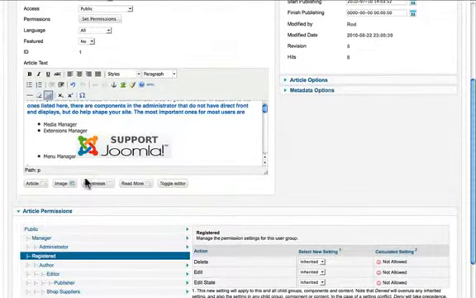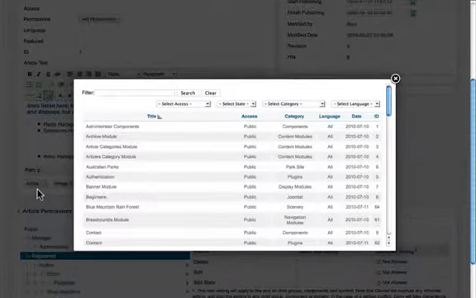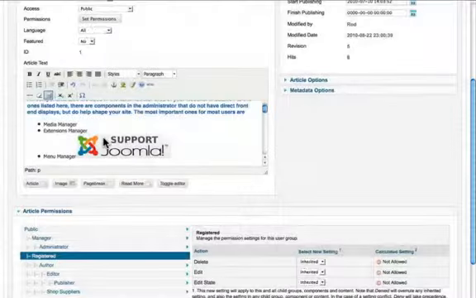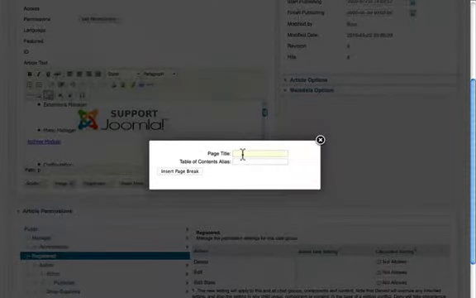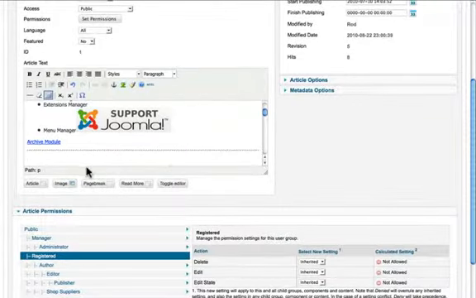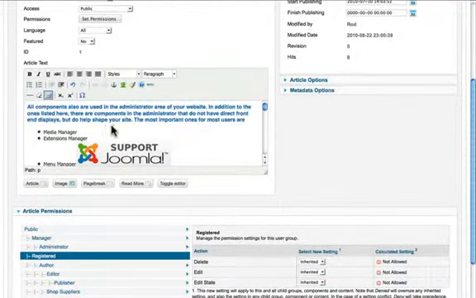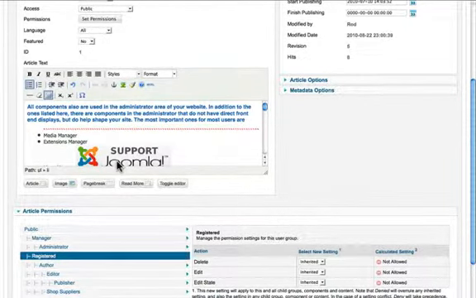I can also include a link to another article. I can insert a page break. And if I want, I can have a read more up here that breaks the introductory text from the rest of the body text.